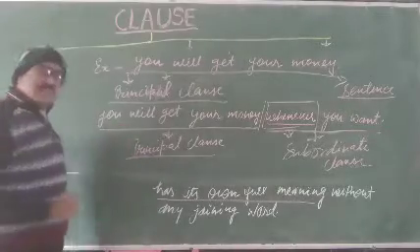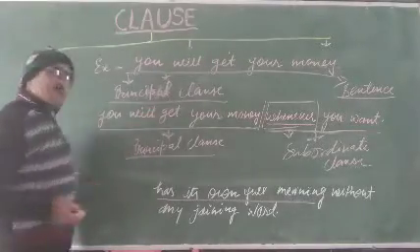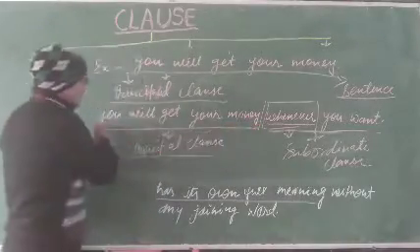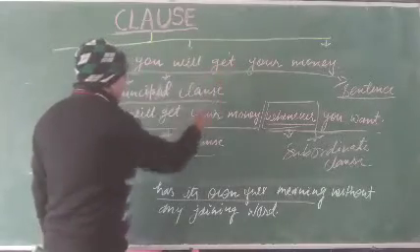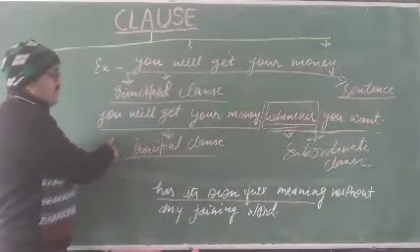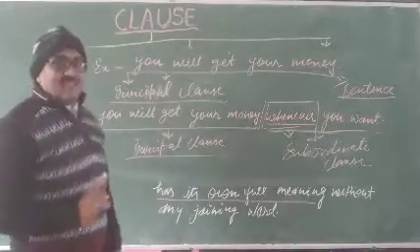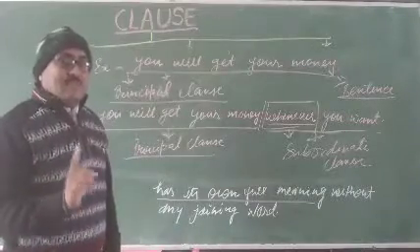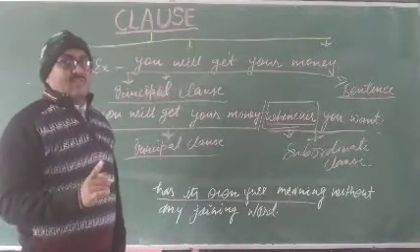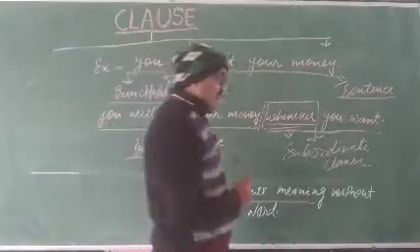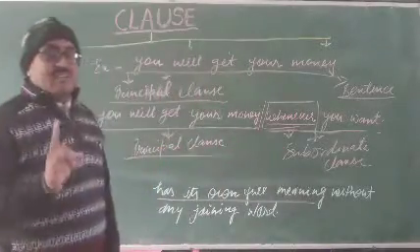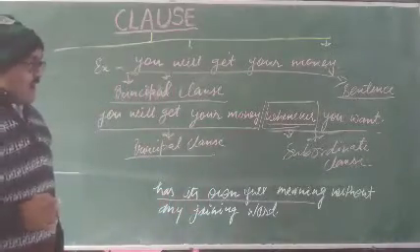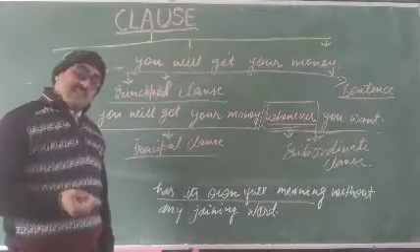It is a part of a sentence having a subject and verb and its own meaning, and it has no conjunction. It is very important to know that no conjunction is added to a principal clause. Only the subordinate clause and coordinate clause join with conjunctions: the subordinate clause with a subordinating conjunction and the coordinate clause with a coordinating conjunction.